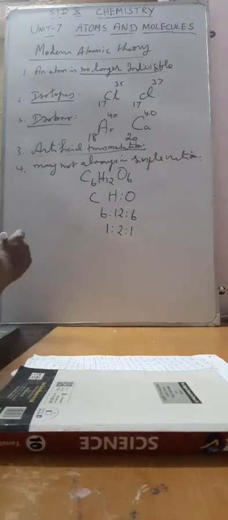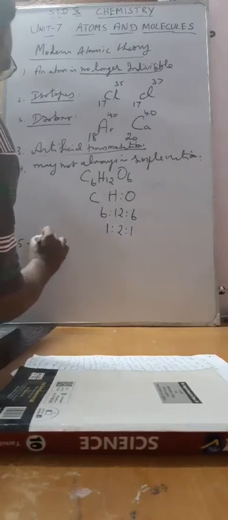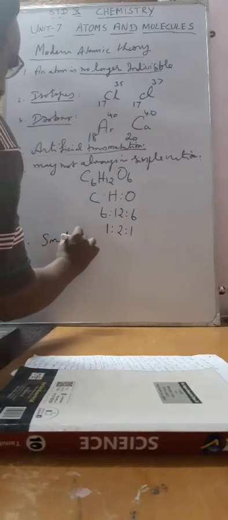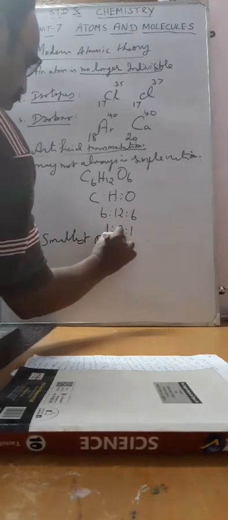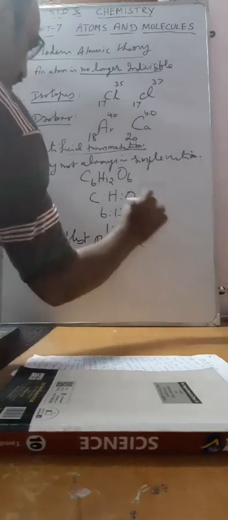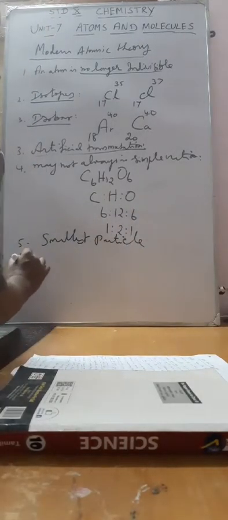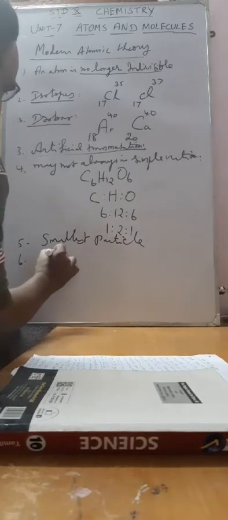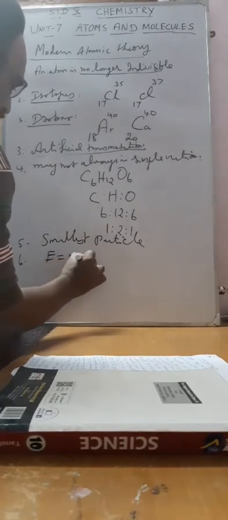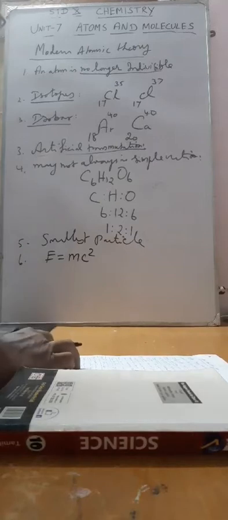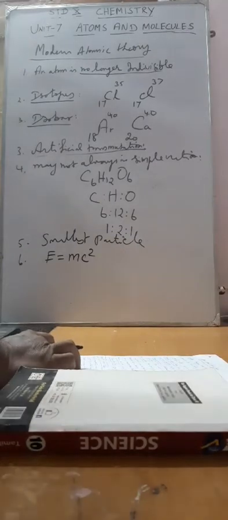And the next point, that is smallest particle. Atom is the smallest particle which takes part in a chemical reaction. And next, the mass of an atom can be converted into its energy. E = mc² is the formula. This is also called the Einstein equation.